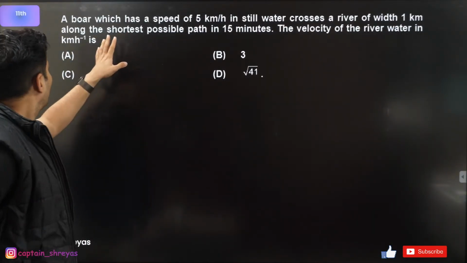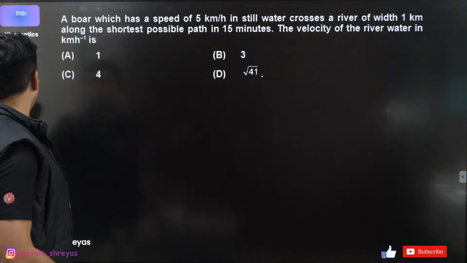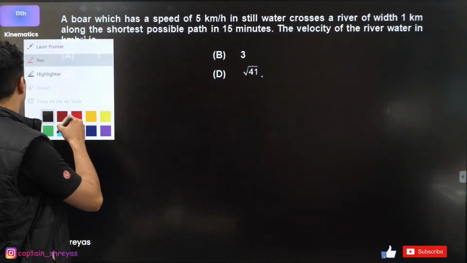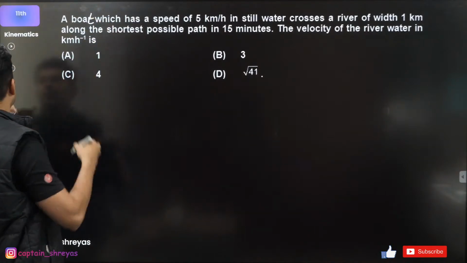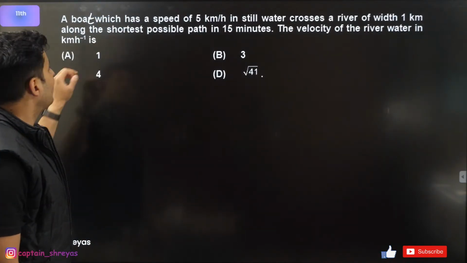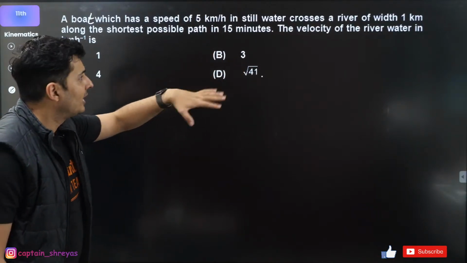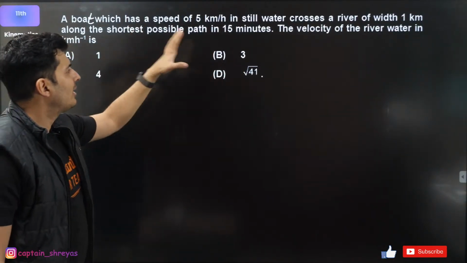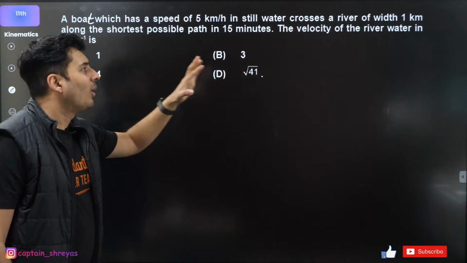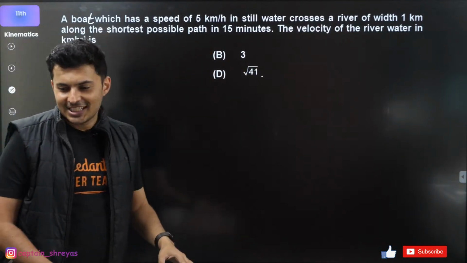A boar which has, I think this is not a boar, guys, this is a boat. Okay, this is a boat. A boat which has, what does it have? Speed of 5, moves in still water, crosses the river of width 1 kilometer, shortest possible path in 15 minutes. The speed of the water is how much?